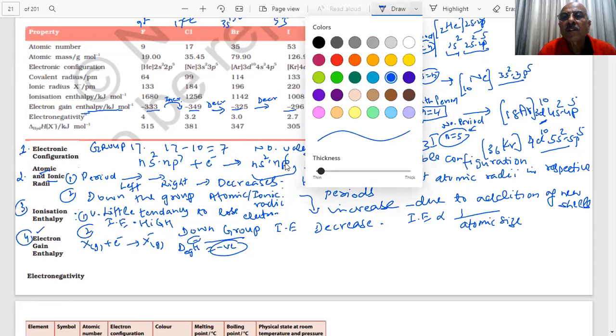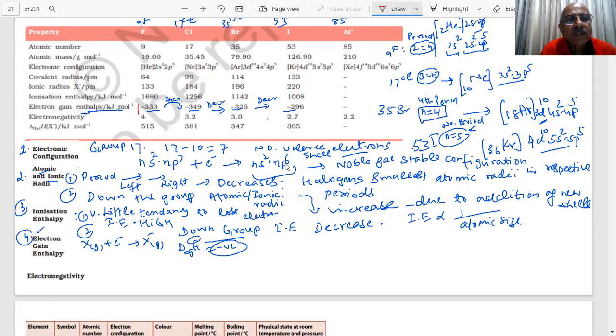It is an important question here, student. That question will be asked in the paper. This is something important, student. The electron gain enthalpy of fluorine is less negative than chlorine. Why, students? Though fluorine is smaller in size, it should be more. This is an important question.